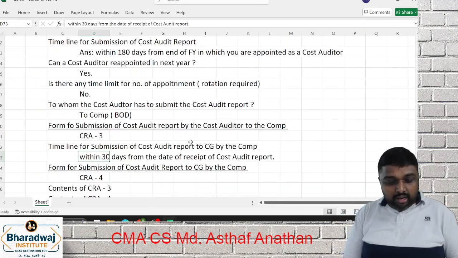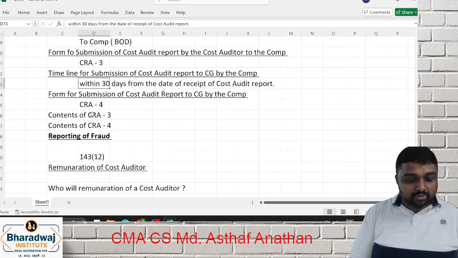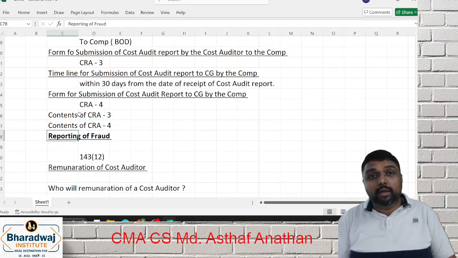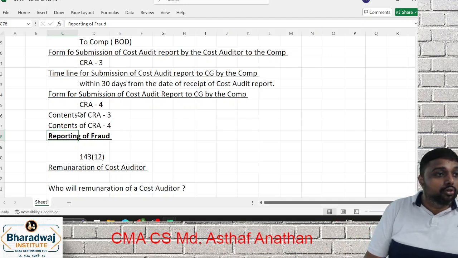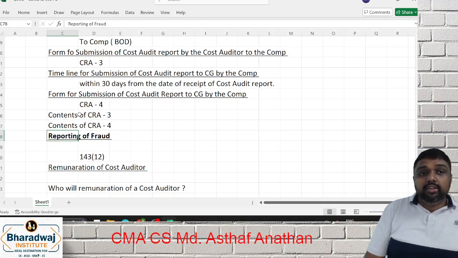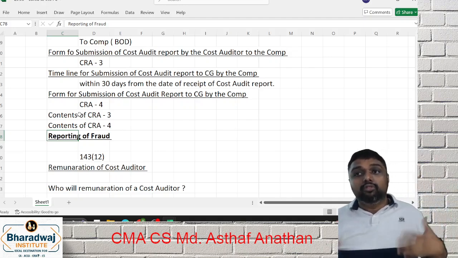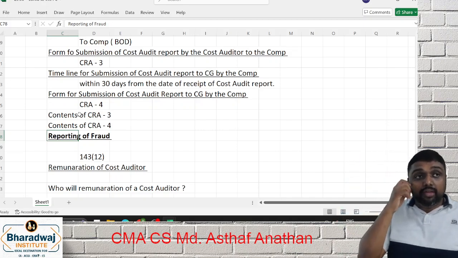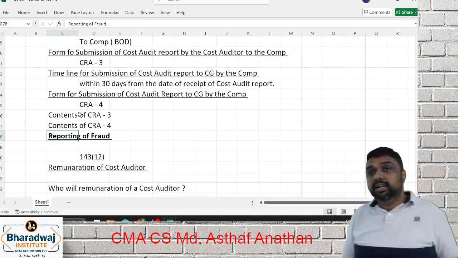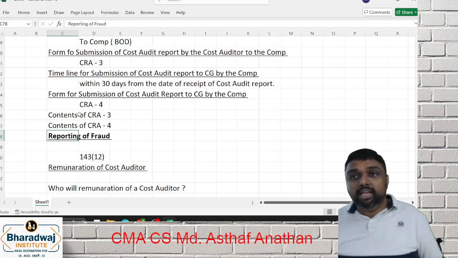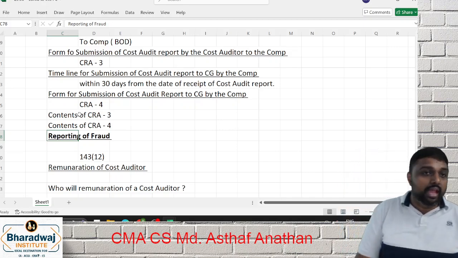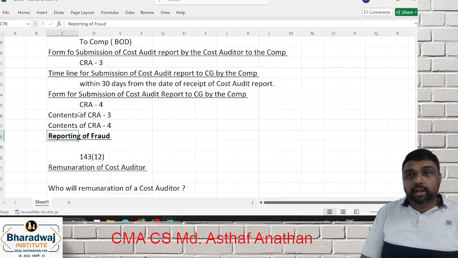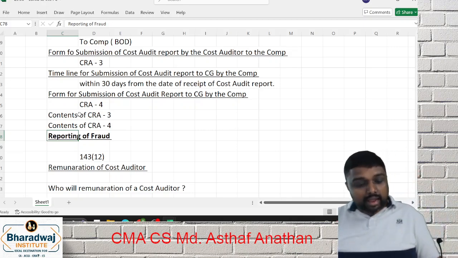Going further, the next point, contents of CRA3 and CRA4 we discussed. Another question that comes every time: reporting of fraud. It has come multiple times in previous exams. If the cost auditor finds any fraud during the audit, first he has to intimate the board. The board has to reply within 30 days. If it is not satisfied, then within another 50 days he has to go to MCA and intimate. So reporting of fraud is very, very important. Multiple times it came in the exam.